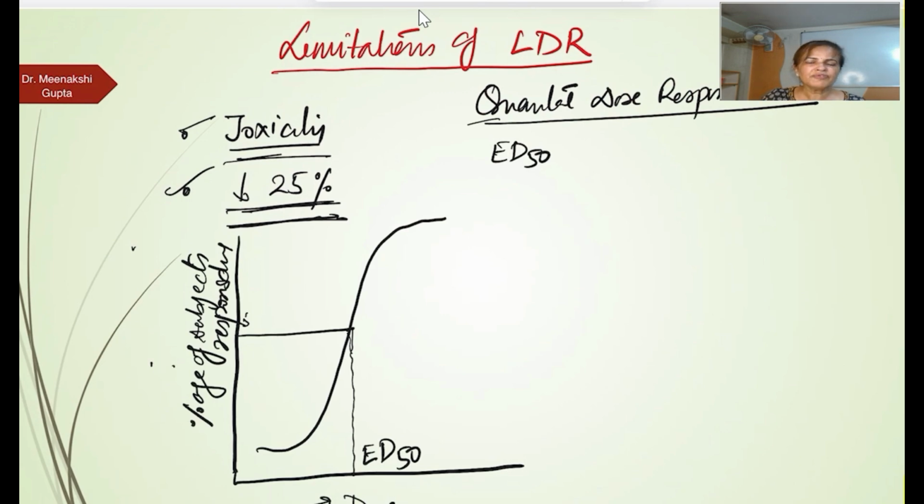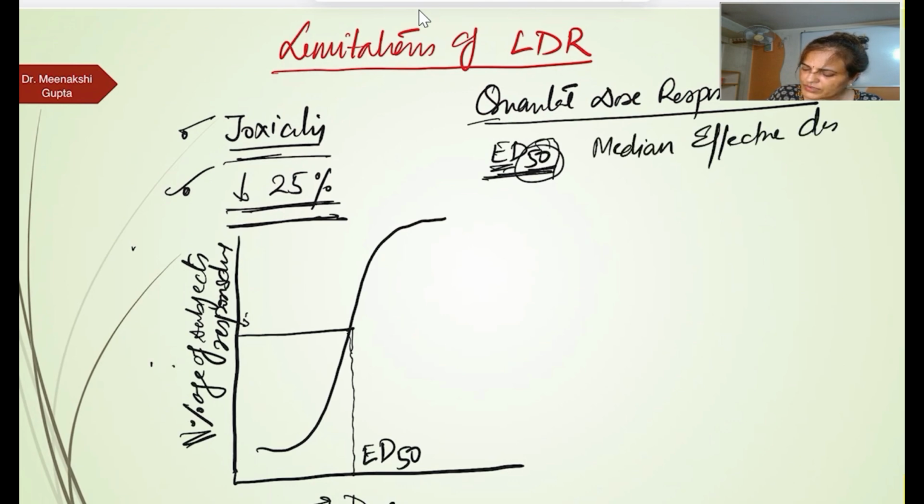So from the quantal dose response we can find out ED50. So ED50, यहाँ पे क्या है? 50 is 50% of the individual. So if E is effective dose, it is that dose where the 50% of the individual they show the response. इसको और क्या बोलते हैं? Median effective dose.